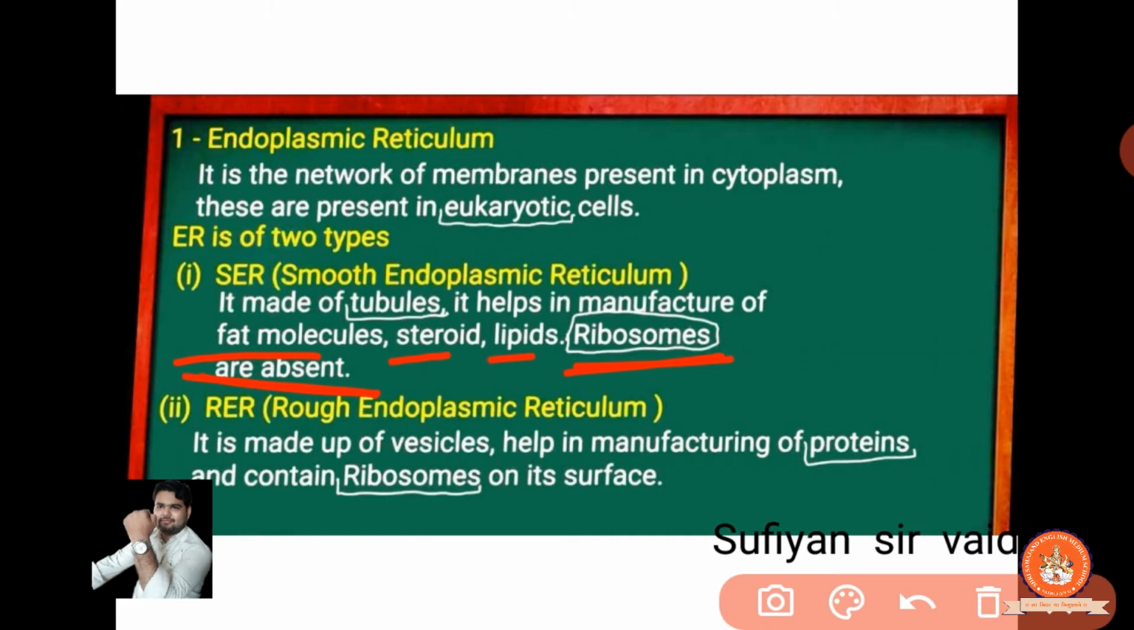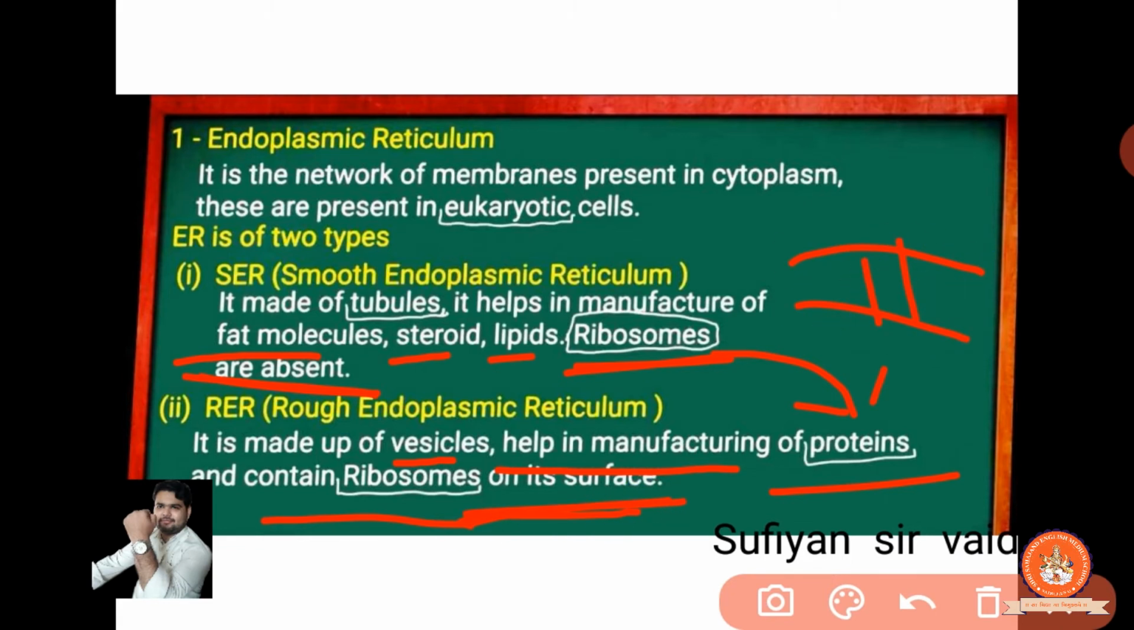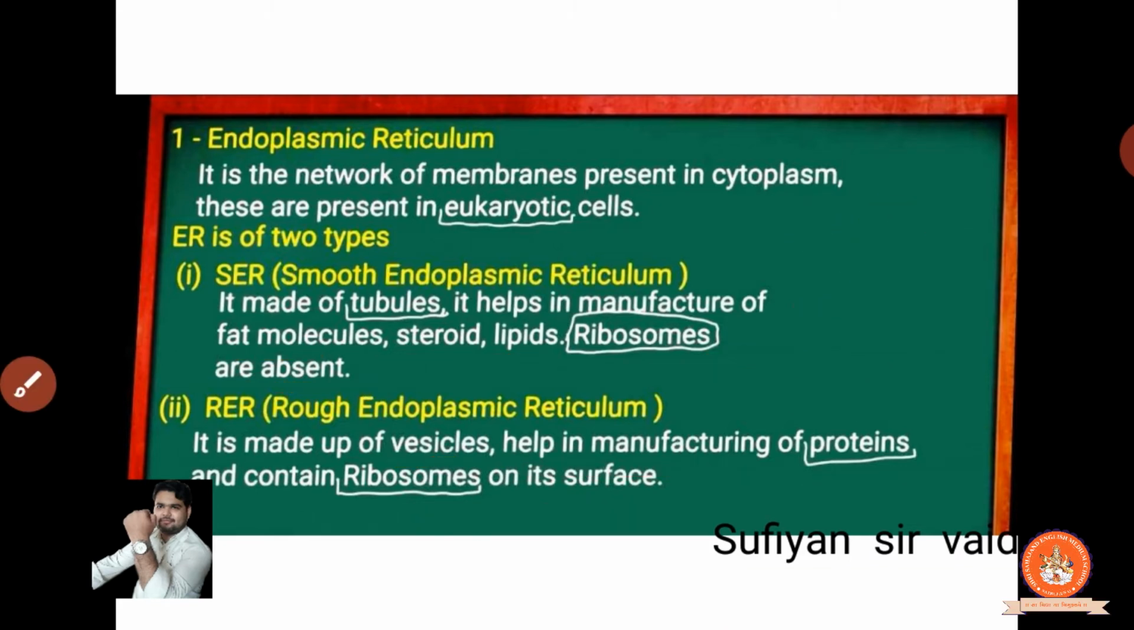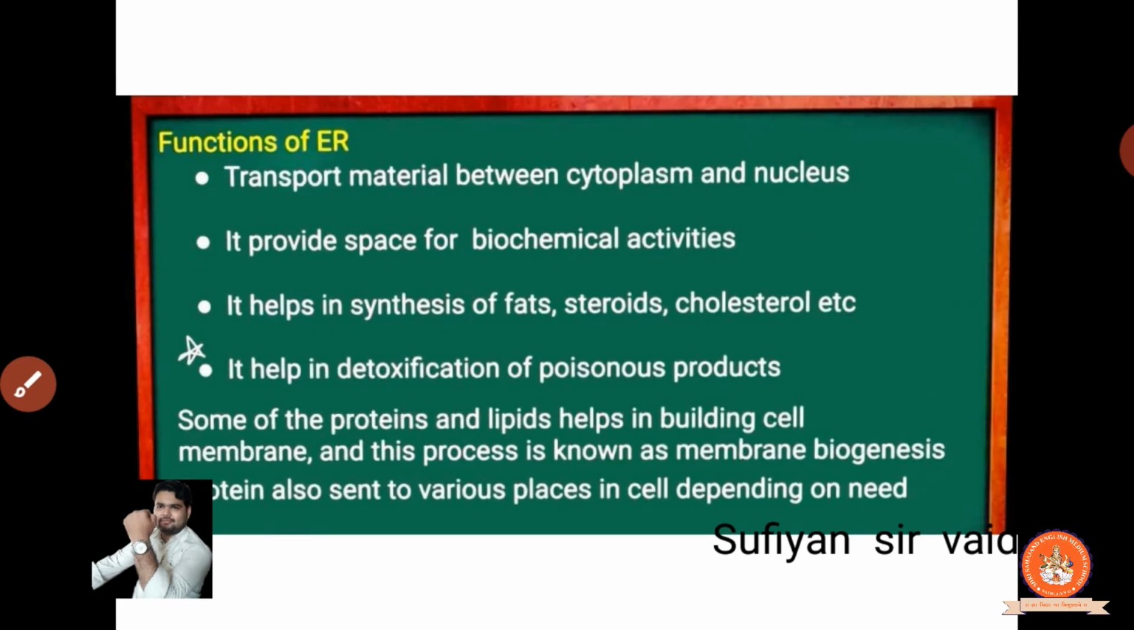But the rough endoplasmic reticulum, RER, is made up of vesicles and also helps in the manufacturing of proteins. So we had studied that ribosomes manufacture the protein. So it is possible that ribosomes are present. Yes, it contains ribosomes, only on its surface. Over the surface you can see this type of structure, a small type of presence. So over the surface there is a presence of ribosomes. Clear?